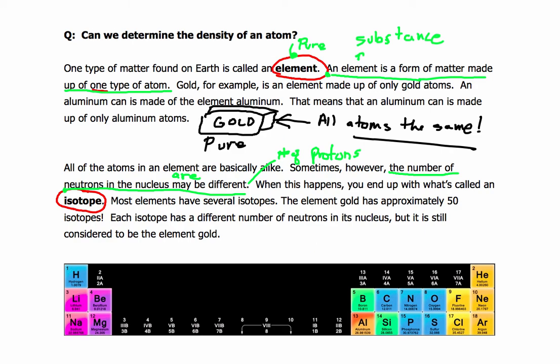So I want you to get your reading marked the way we've marked this right here, and make sure you have at least a beginning understanding of the difference between pure atoms, or atoms that make up a pure element, like that's all gold or all aluminum or all carbon, and what's the difference between a pure atom and an isotope. Well, let's look at this chart and we'll see if we can make a little more sense of what's going on with pure atoms and isotopes.